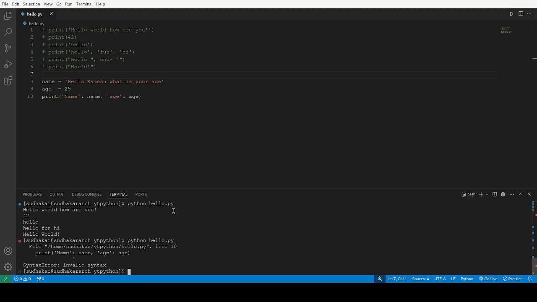Invalid syntax error. Why has invalid syntax come? Let us debug it. Whenever you are learning any language, debugging is most important, and the errors that occur are very helpful. What error have I made? Let me see. Okay, the error is the colon.